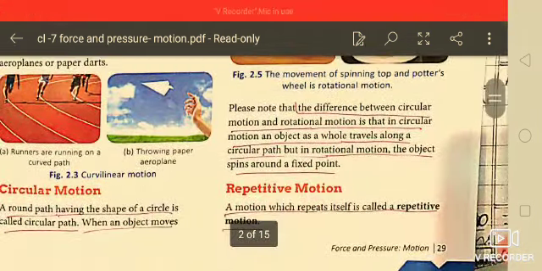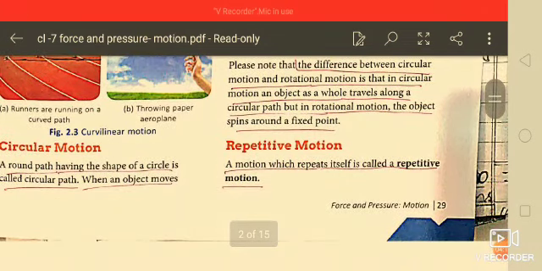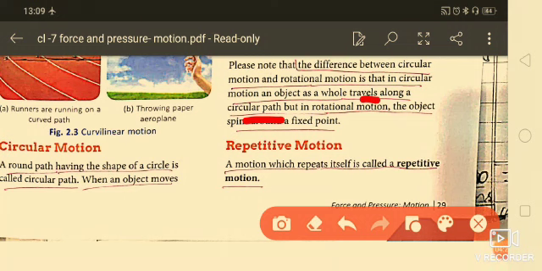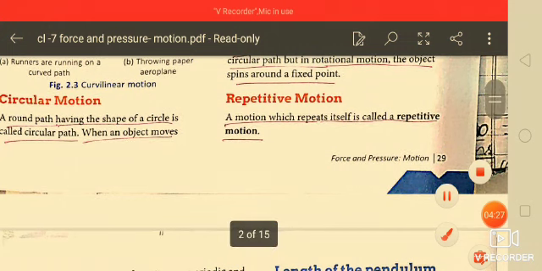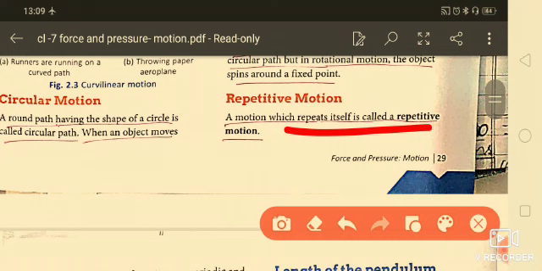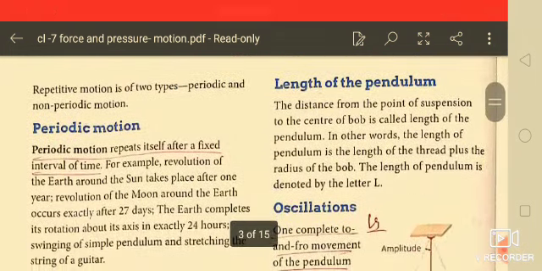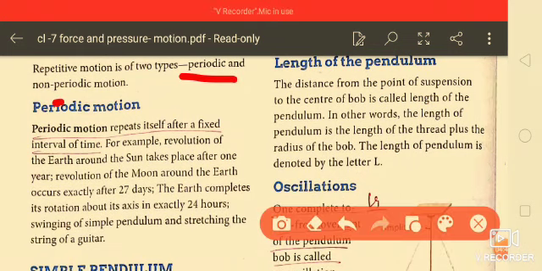Now please note the difference between circular motion and rotational motion. In circular motion, the object as a whole travels along a circular path, but in rotational motion, the object spins around a fixed axis. Next one is repetitive motion. A motion which repeats itself is called repetitive motion. Repetitive motion is of two types: first is periodic and second is non-periodic motion.